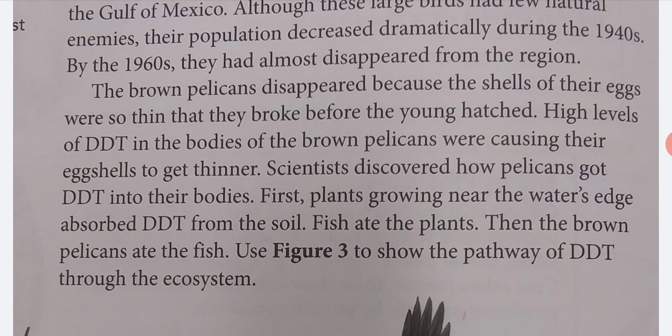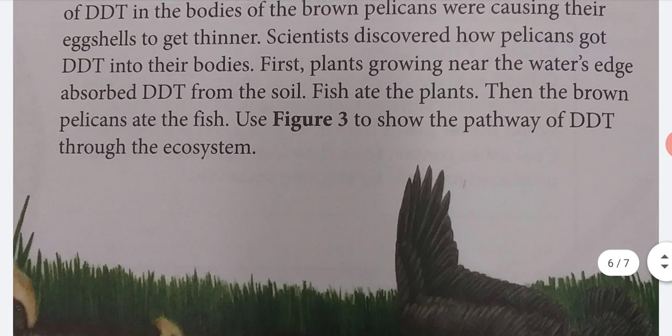High levels of DDT in the bodies of the brown pelicans were causing their eggshells to get thinner. Scientists discovered how pelicans got DDT into their bodies. First, plants growing near the water's edge absorbed DDT from the soil. Fish ate the plants. Then the brown pelicans ate the fish. Use Figure 3 to show the pathway of DDT through the ecosystem.